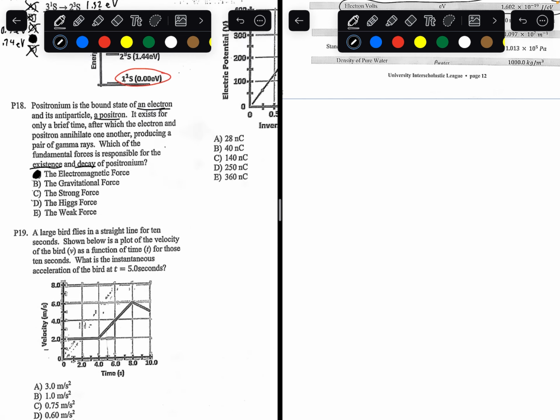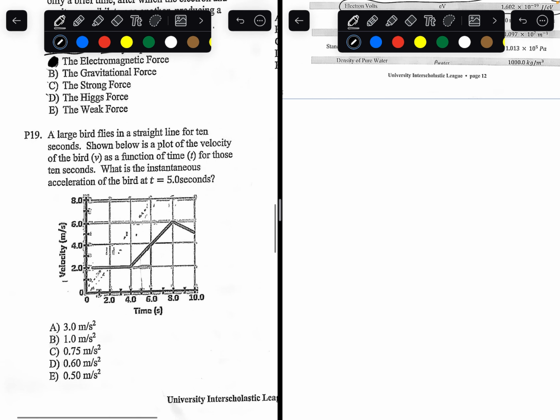Number 19. A large bird flies in a straight line for 10 seconds. Shown below is a plot of the velocity of the bird as a function of time for those 10 seconds. What's the instantaneous acceleration of the bird at t equals 5 seconds? So let's draw a line from t equals 5. And if you have done calculus, you might know that acceleration is the slope of the velocity curve.